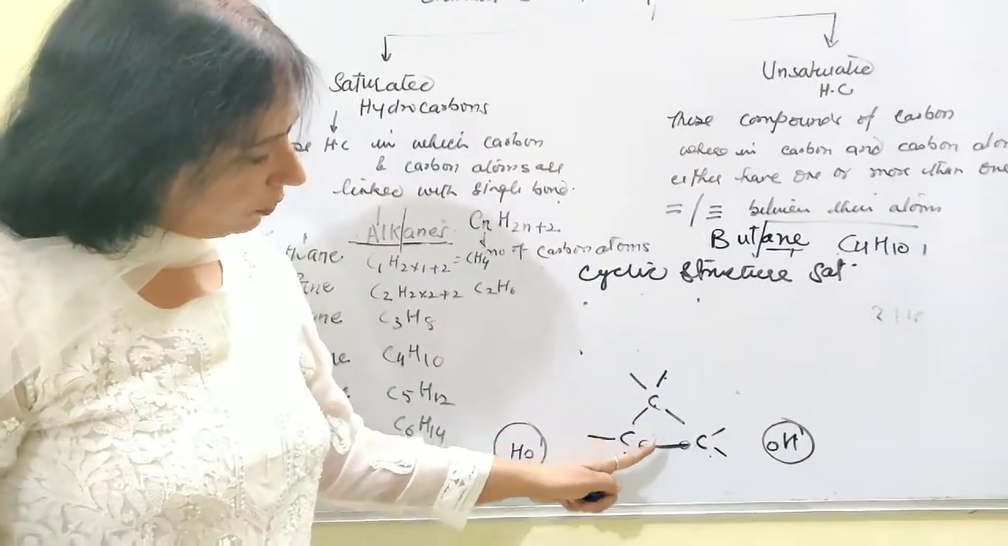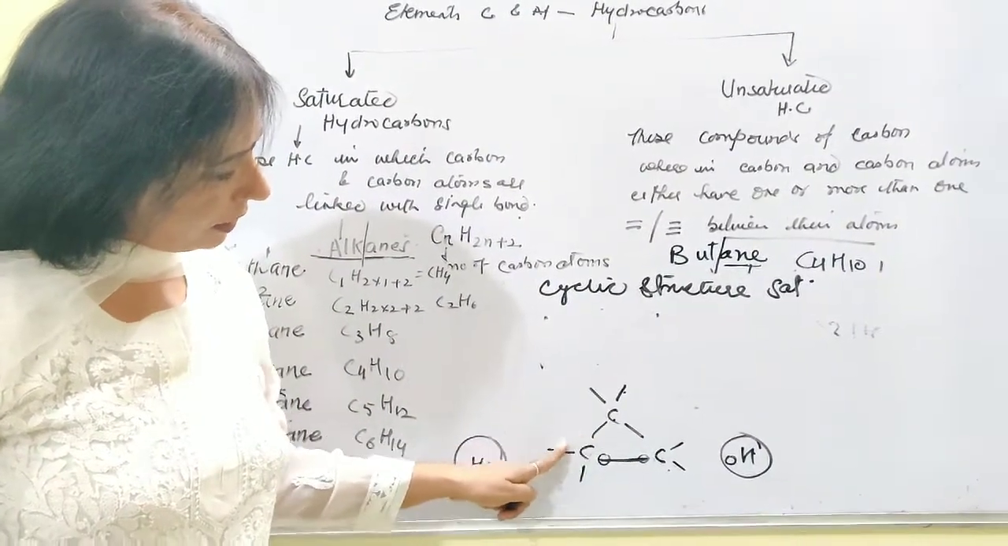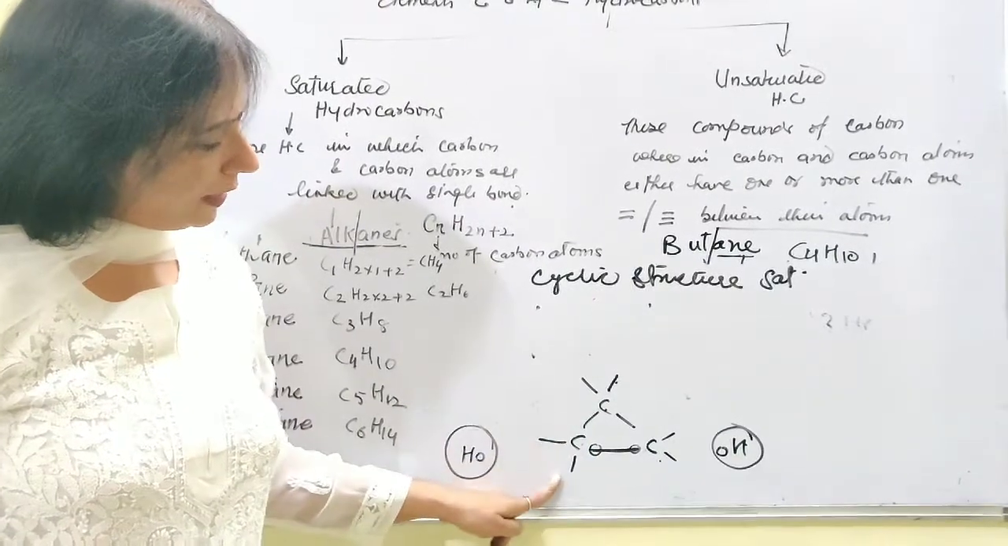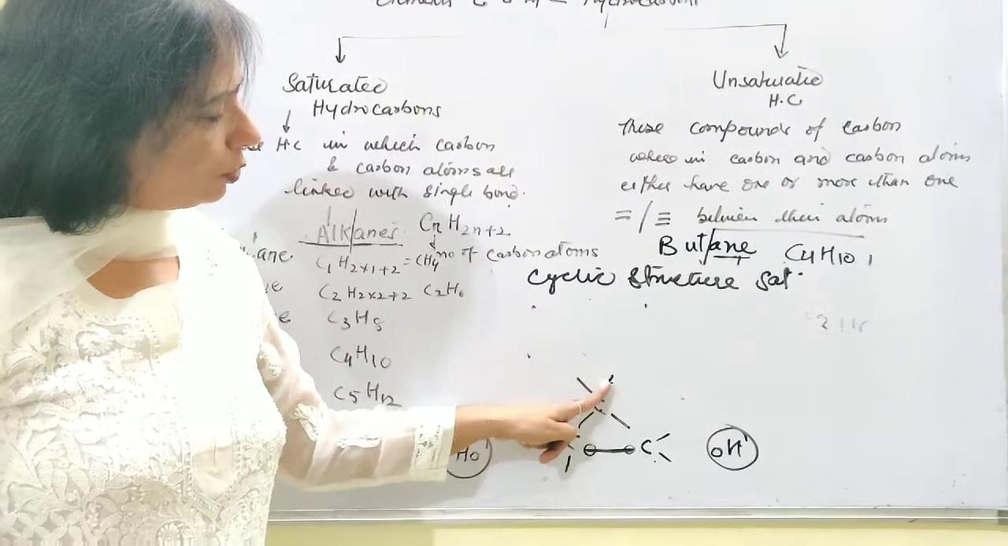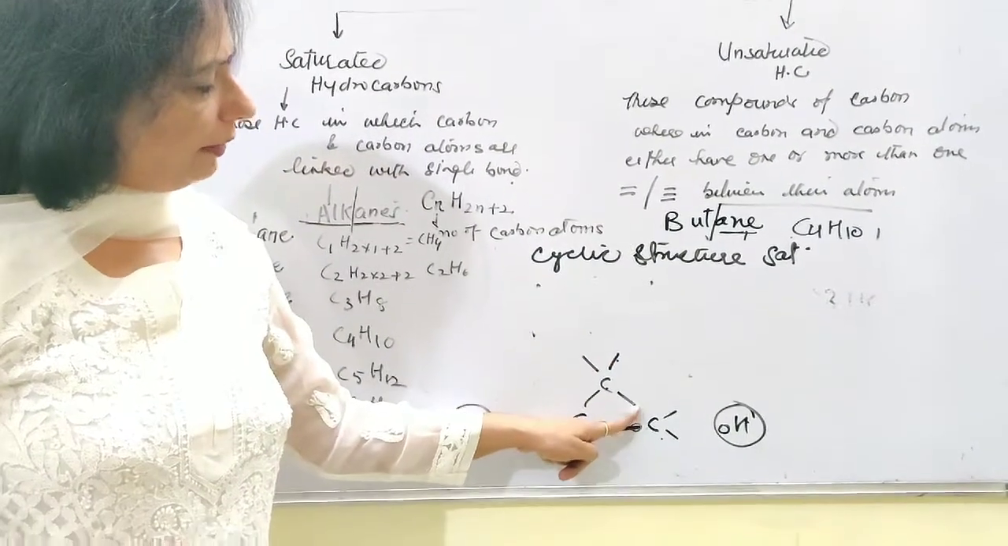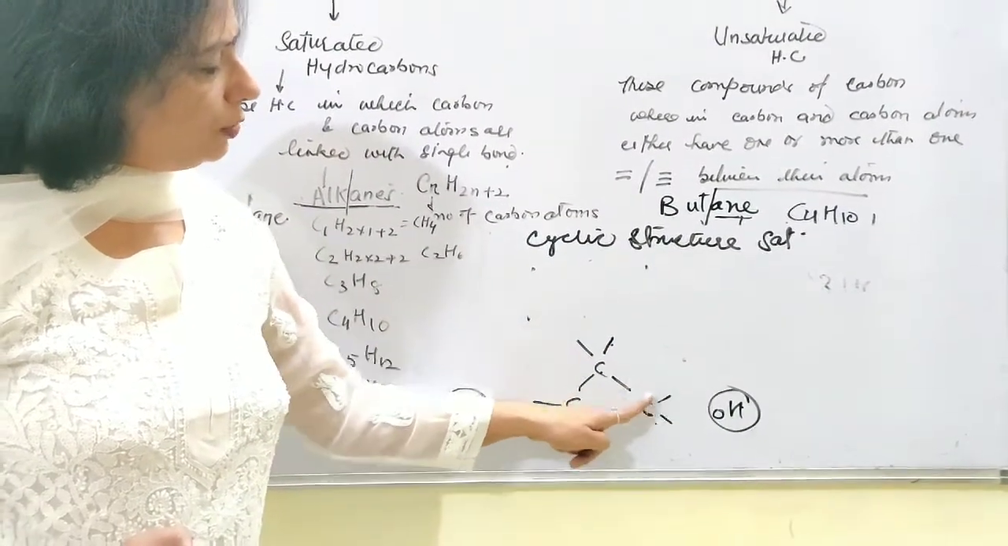Now you can count the tetravalence. This carbon is surrounded by 4 bonds, 2 with the hydrogen and 2 with the other carbon atoms. This carbon atom, 2 with the hydrogen, 2 with the other carbon atom. This carbon, 2 with the hydrogen and 2 with the other carbon atoms.